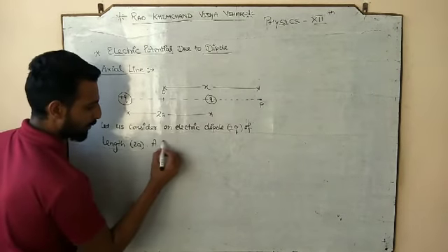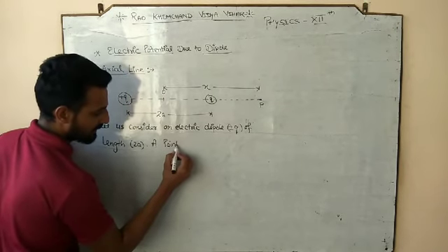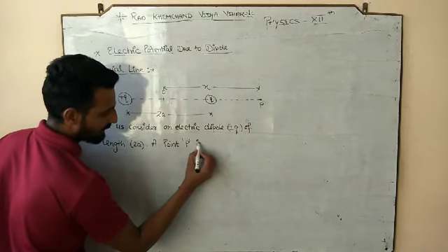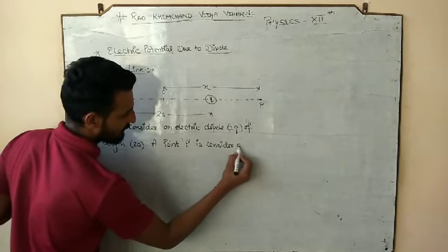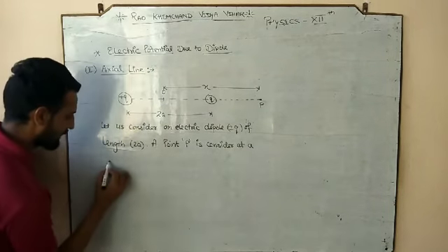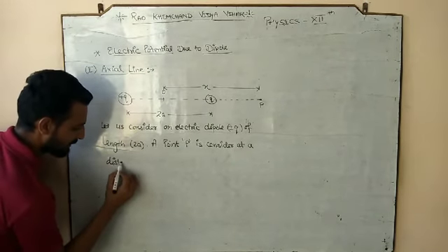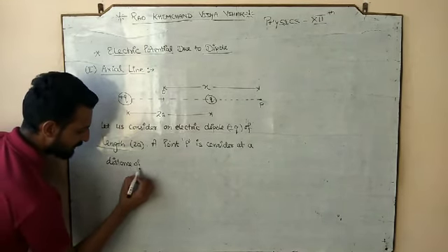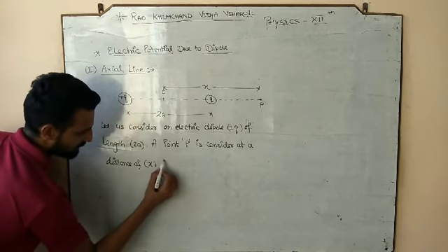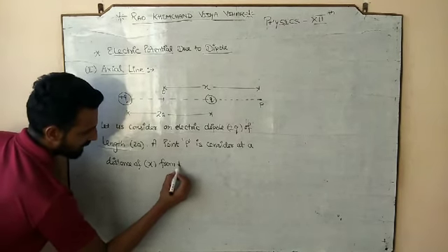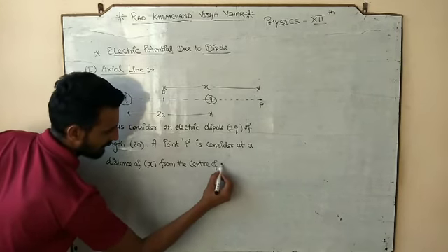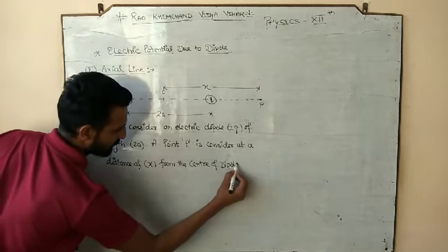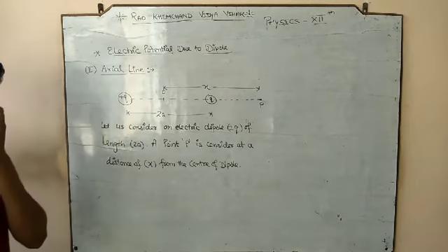A point P is considered at a distance of x from the center of that. Now we are going to study the electric potential at point P.